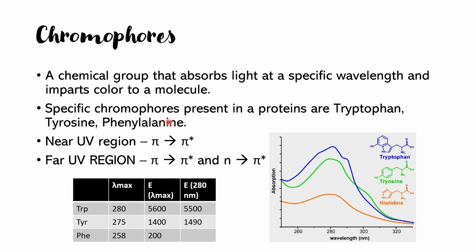There are specific chromophores that are present in protein, and these are called tryptophan, tyrosine, and phenylalanine. I know you must have heard the term aromatic amino acids.